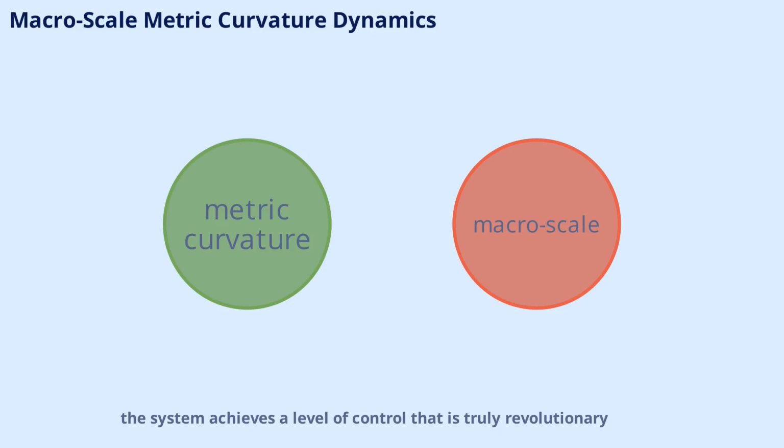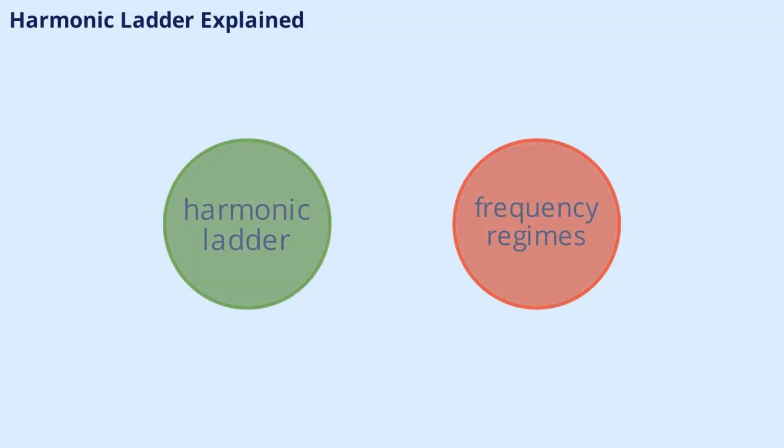A harmonic ladder is the key structure that locks the three frequency regimes together. By ensuring that each scale is harmonically related to the others, the system can transfer energy and information seamlessly. This interconnectedness is what allows the AEON-CASIMIR craft to operate as a single, unified system, rather than a collection of separate parts.